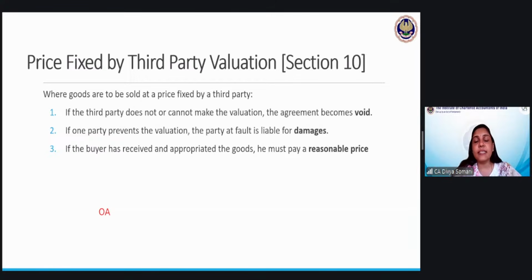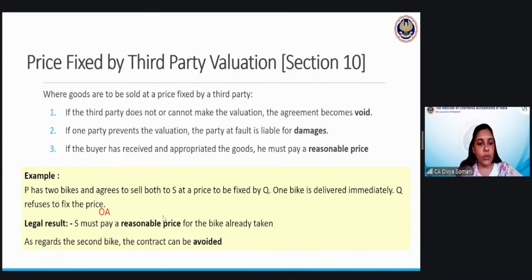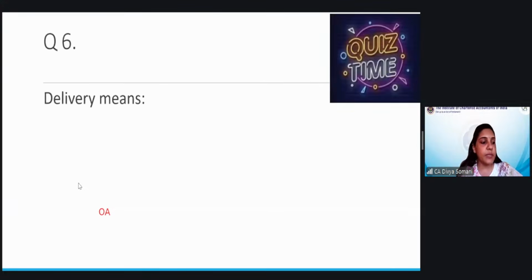He cannot say that since the valuation was not done, the contract is void. He cannot say that, since he has already taken the goods, used the goods and appropriated the goods. That is what is written here: he has received and appropriated the goods. In that case, he is bound to pay. That is the thing here. So this is what you need to understand. This is the example. I think we can take up these questions and then we can open the session for the questions if you have any.